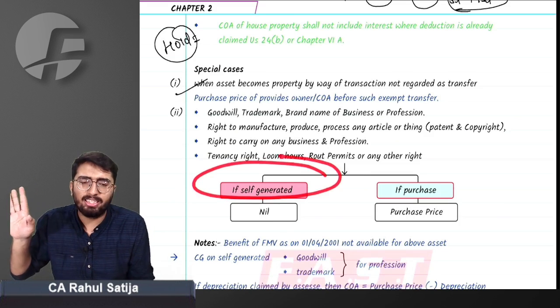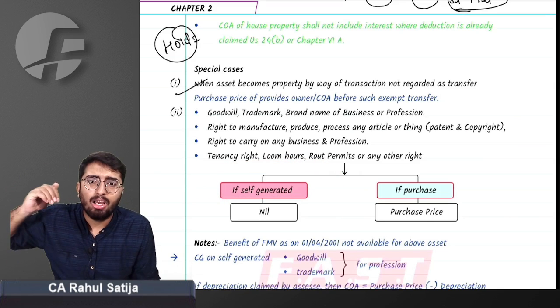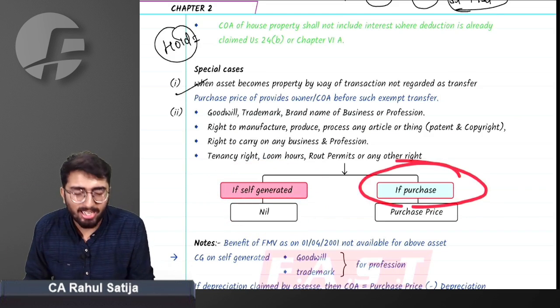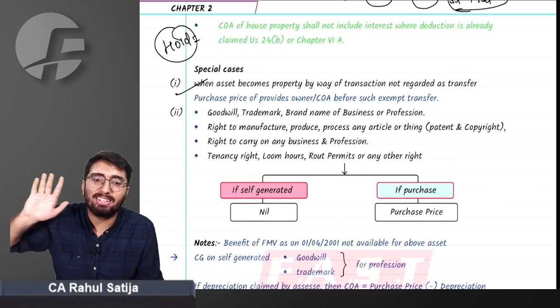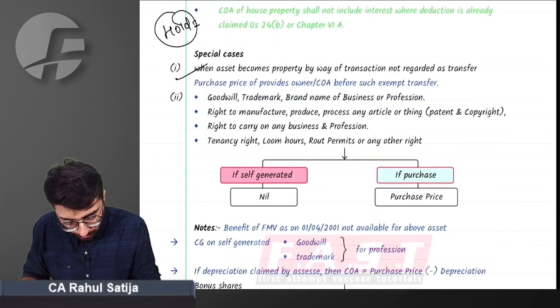The provision simply says if any kind of patent, loom hours, or royalty is self-generated, then the cost of acquisition will be nil. But if it is purchased by paying a certain sum, then whatever purchase price you have paid will be the cost of acquisition.